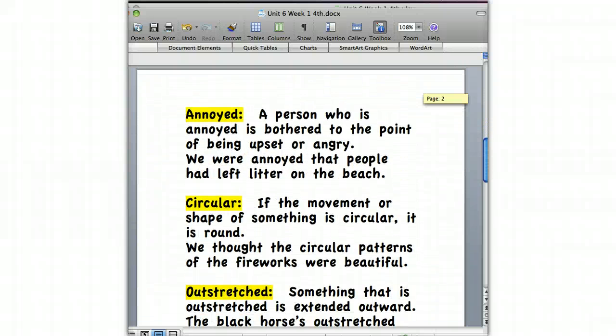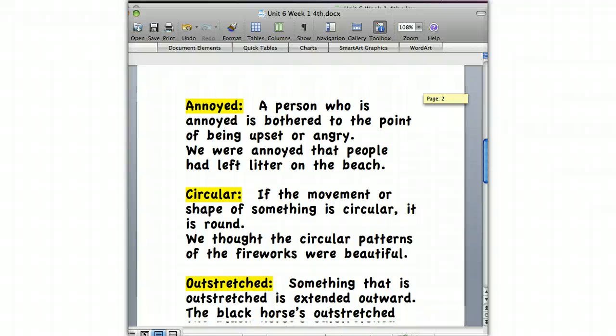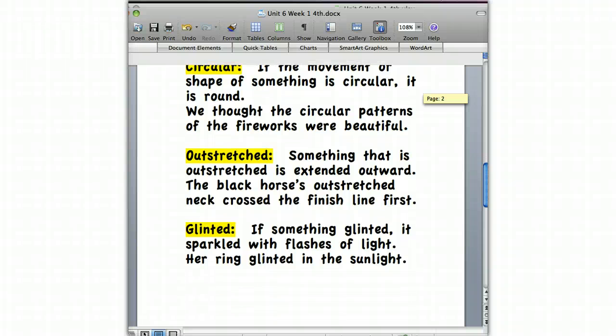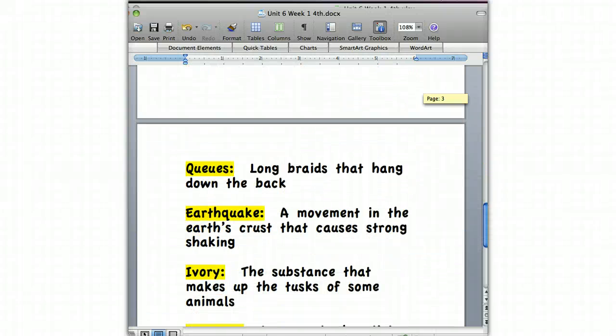Annoyed. A person who is annoyed is bothered to the point of being upset or angry. Circular. If the movement or shape of something is circular, it is round. Outstretched. Something that is outstretched is extended outward. Glinted. If something glinted, it sparkled with flashes of light.